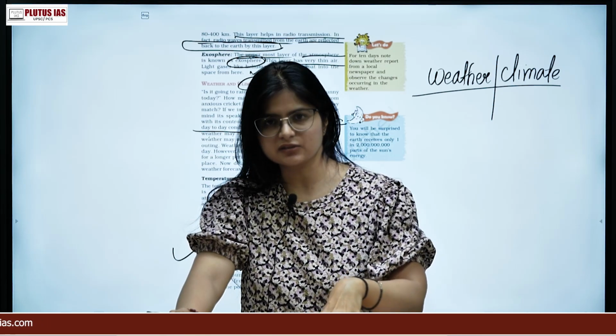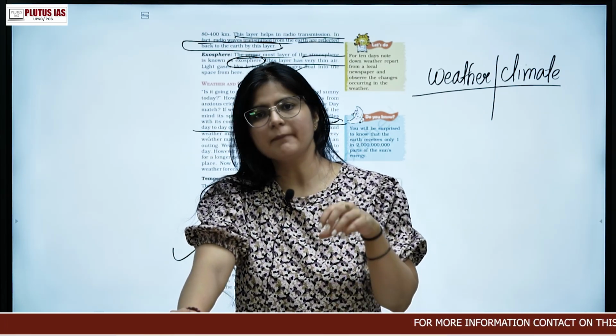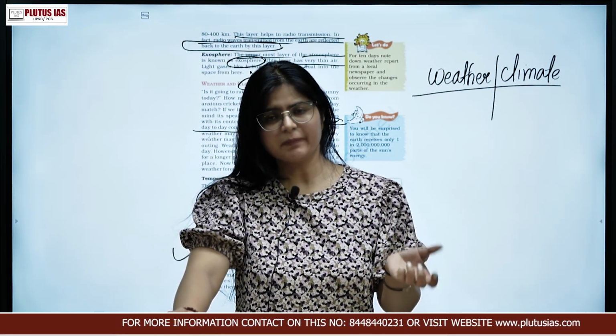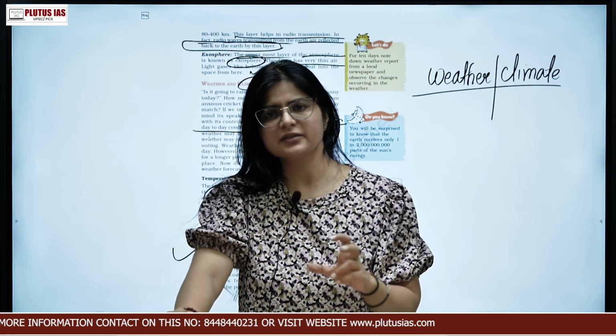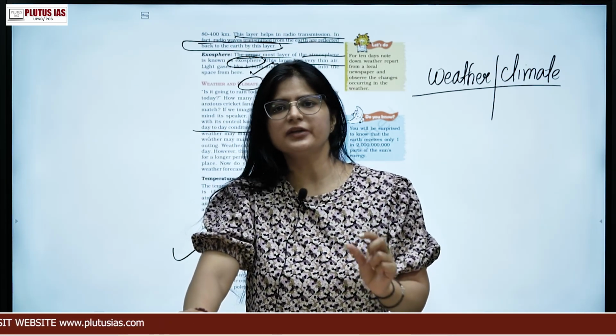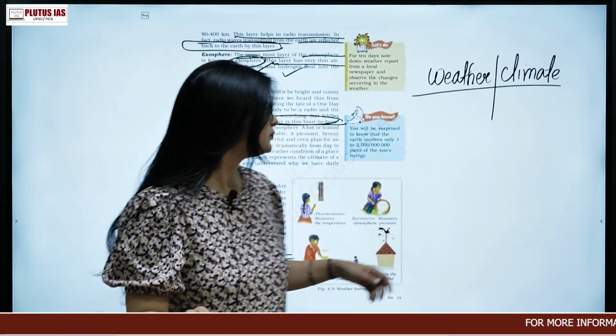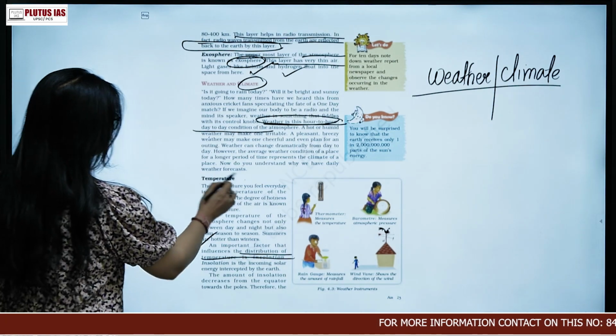In that case I can make such statements, but there could be some places, for example Aurangabad, where the temperature is very, very high. Despite such statements, different regions may have different weather for different reasons, right?